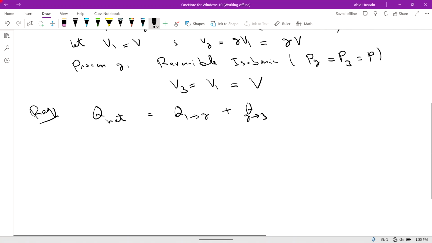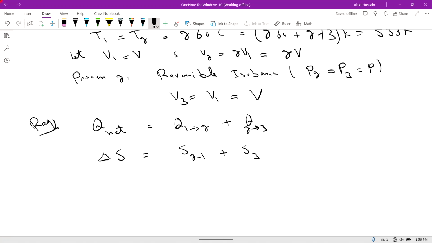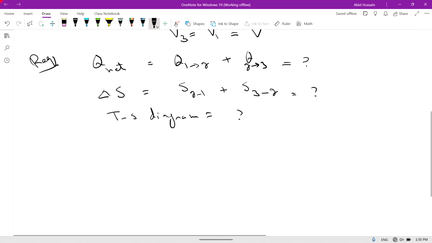Overall change in entropy is equal to S2 minus S1 plus S3 minus S2. And draw the TS diagram. So first we draw the TS diagram.